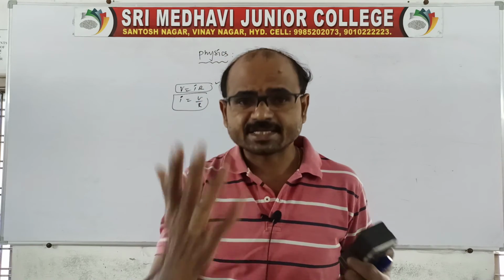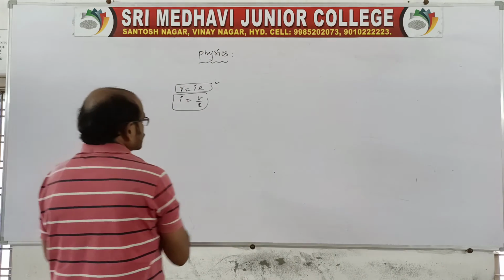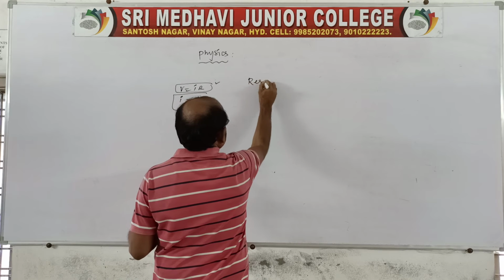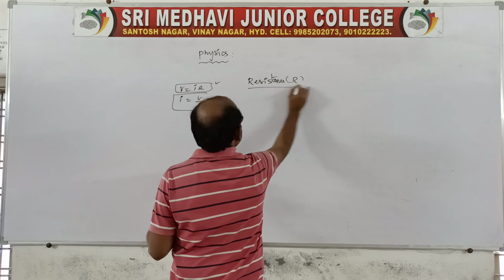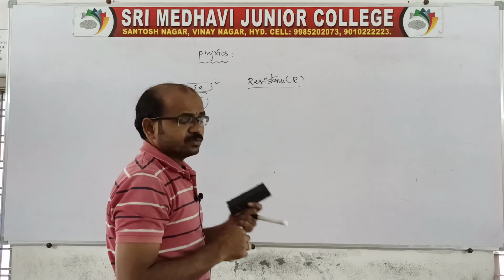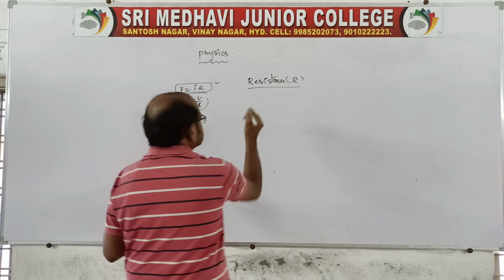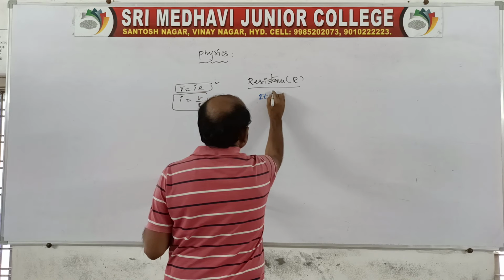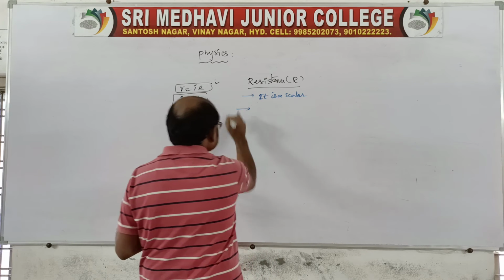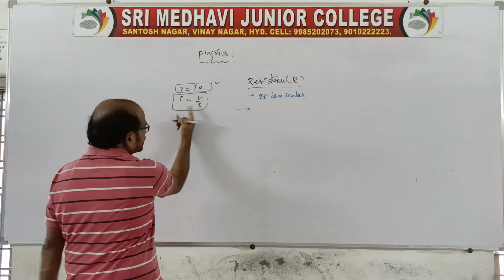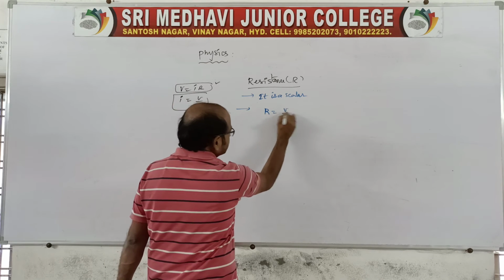Sir, what is meant by resistance? Of course, let us move to the next topic, resistance. Look at the capital R. The first point I want to tell you is that resistance is a scalar. This is the first point. Coming to the definition of resistance, we know that capital R is equal to V by I.